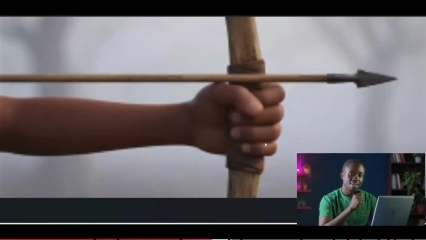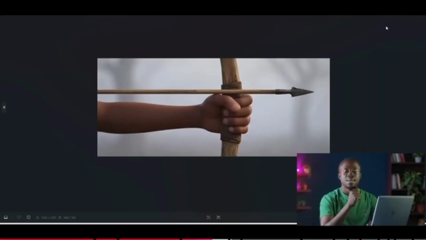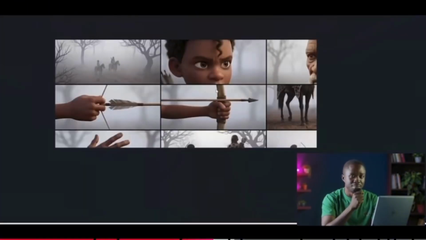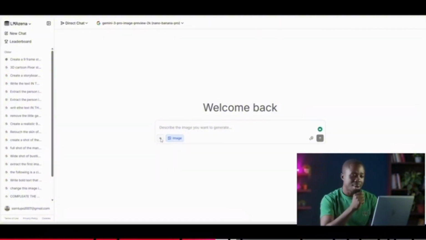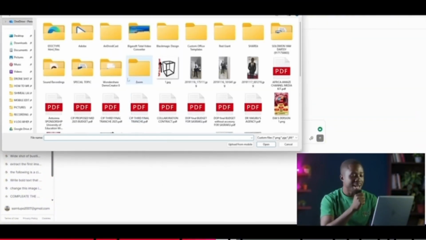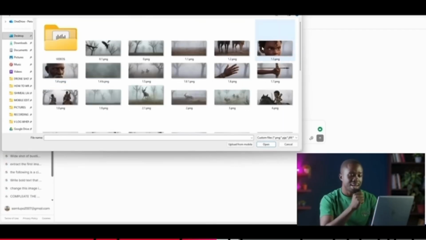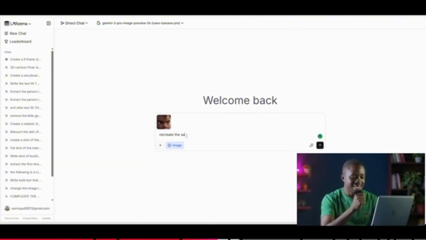So once you are done, now the issue here is that these images are now going to be in lower resolution. Sometimes people will suggest use upscalers to upscale it, but there's always something about it that I just don't like. So what do I do? I go back to LM Arena, click on my plus icon, find any of those images that is the low resolution, and then I just bring it back into LM Arena, recreate the same image in the same aspect ratio.